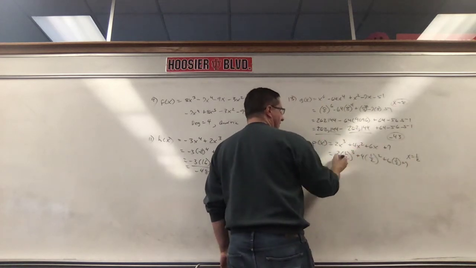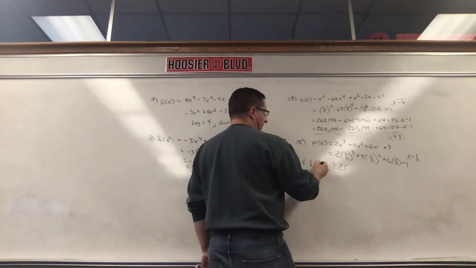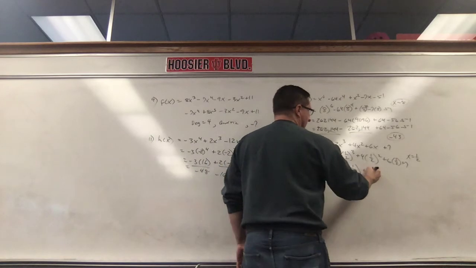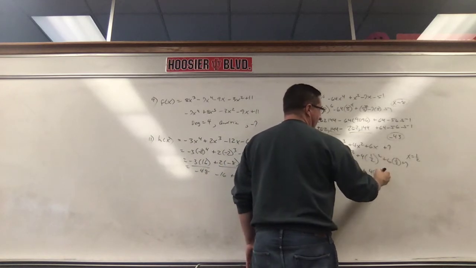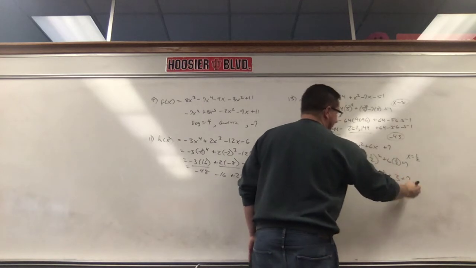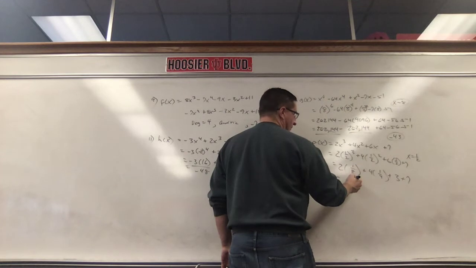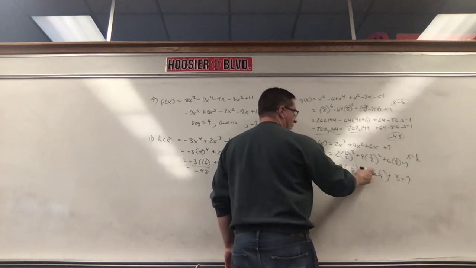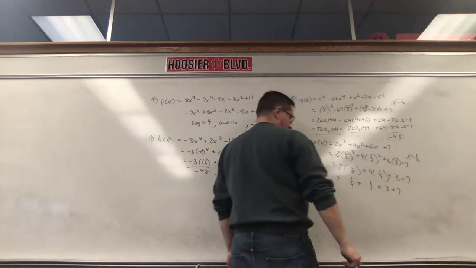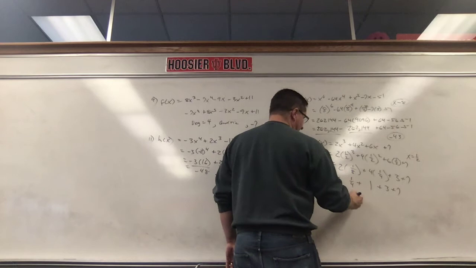So 1/2 to the third, 1/2 times 1/2 times 1/2, 1 times 1 times 1 is 1, 2 times 2 times 2 is 8. 4 times 1/2 squared, 1/2 times 1/2 is 1/4. 6 times 1/2 is 3, 7. 2 times 1/8 is 2/8, which is 1/4. 4 times 1/4 is 4/4, which is 1. 7 and 3 is 10, and 1 is 11. Plus a fourth is 11 and 1/4.